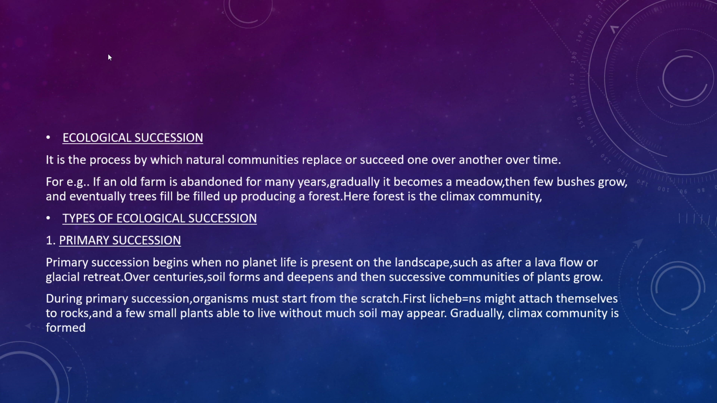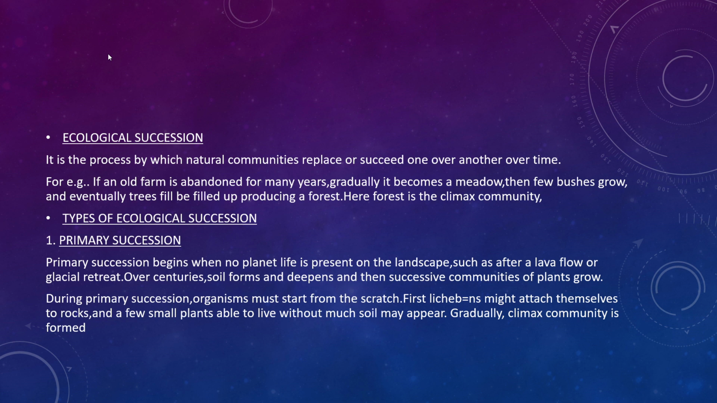You have to understand in detail. It's a process by which natural communities replace or succeed one over another over time. An old farm, when it is abandoned for many years, if we have a farm in a village, and we go after 20 or 25 years, we can see that old farm will become a forest. First of all, there will be a meadow, then a few bushes will grow and entire trees will fill up. Now, there are different types of ecological succession.